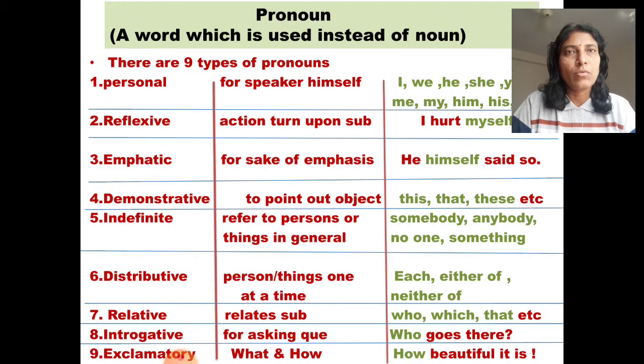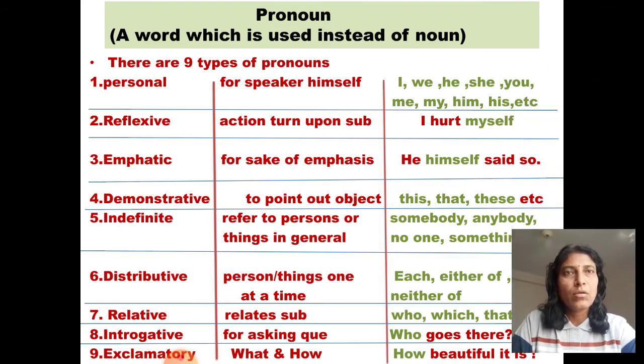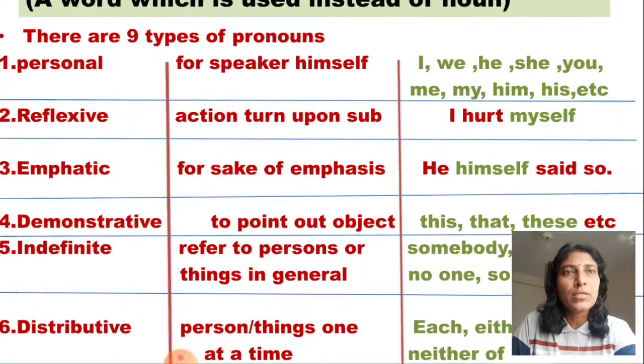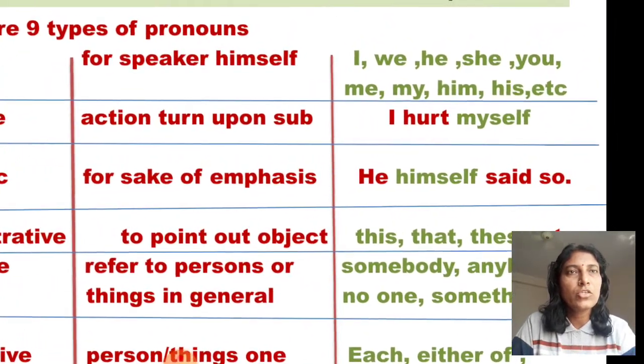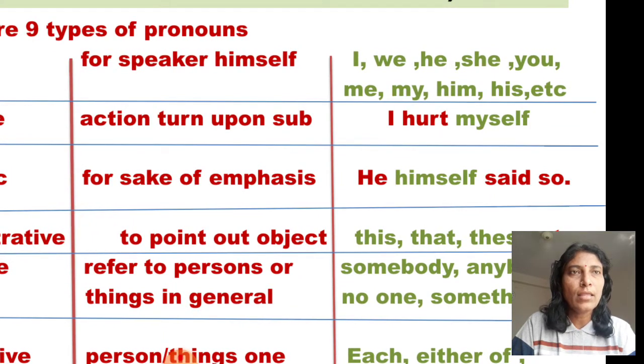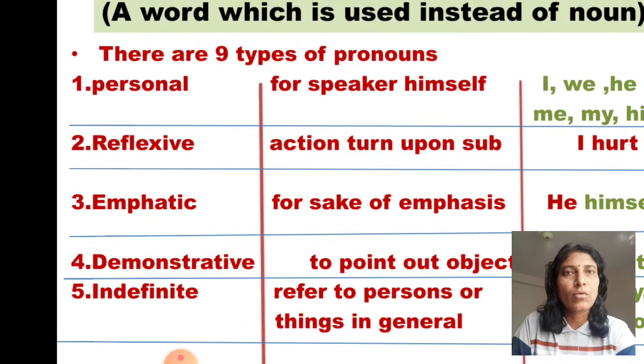Now we'll see pronoun, a word which is used instead of noun. If we avoid using a name again and again, the word used in its place is called a pronoun. There are 8 types of pronoun. Personal pronoun, for speaker himself: I, we, he, she, you, me, my, him, his, they. These are the example of personal pronoun.